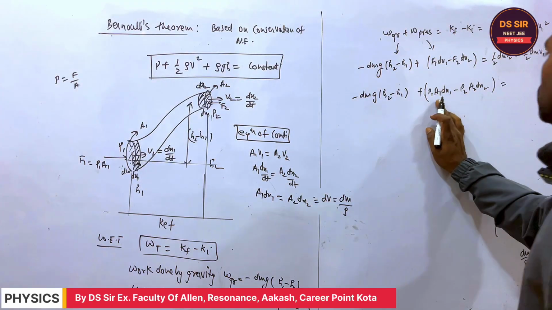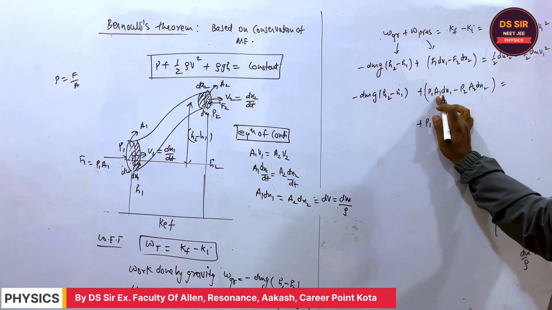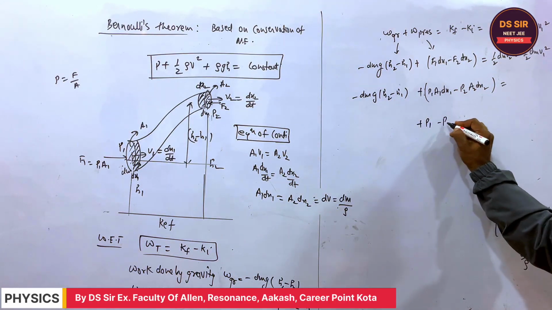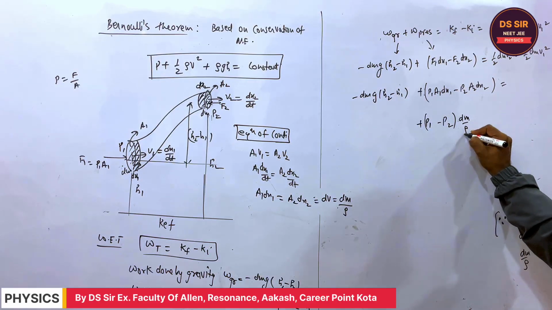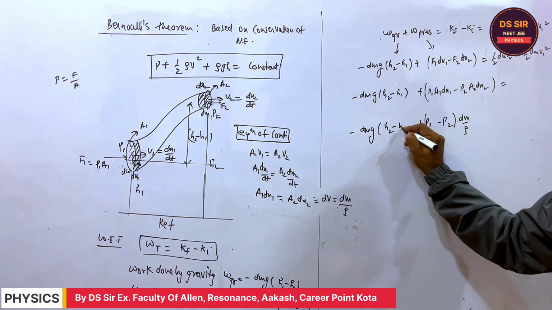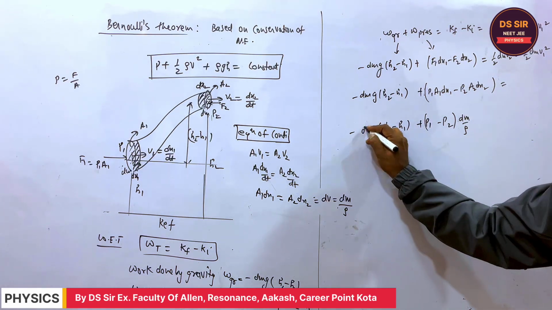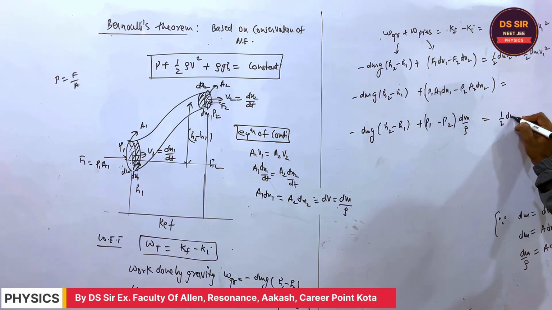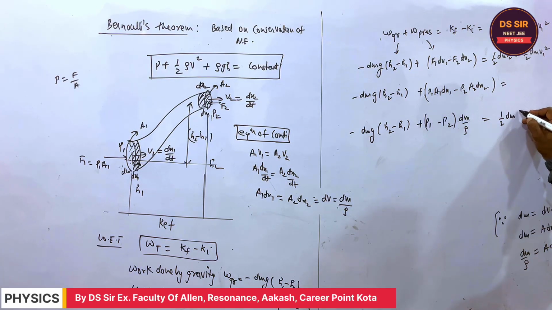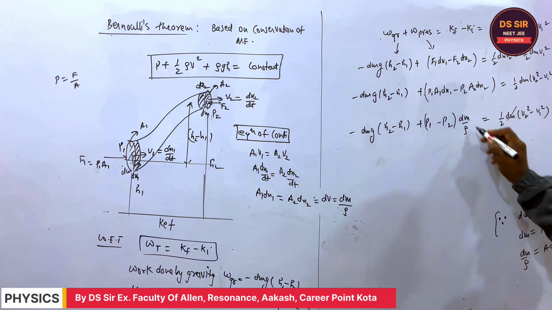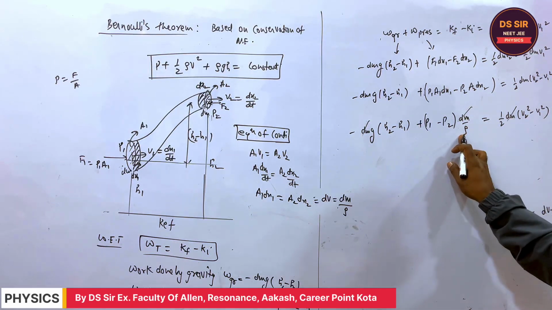So dm upon rho. What is A1 dx1 and A2 dx2? Both are equal, and you will write it as dm upon rho, right? And minus dm g (h2 minus h1). This is dm into g, and this is equal to, if you take half dm common, v2 minus v1 whole square. Half dm (v2 minus v1 whole square). This dm will cancel out, and this is the density rho.